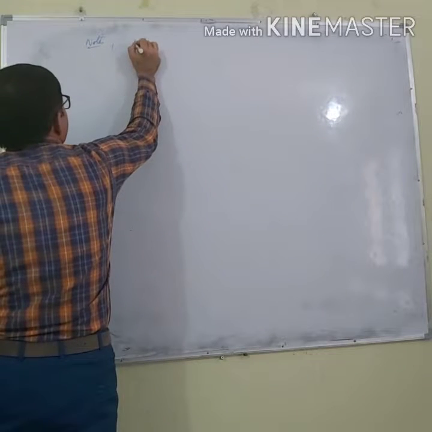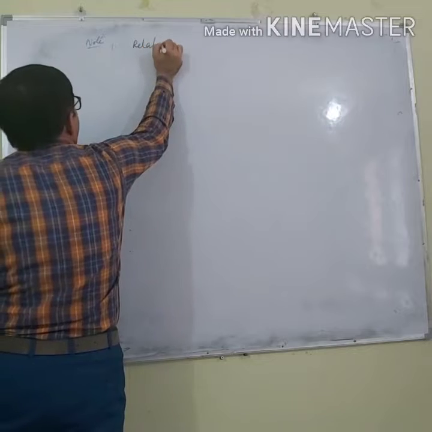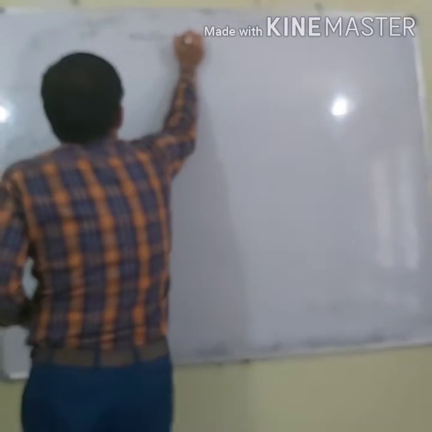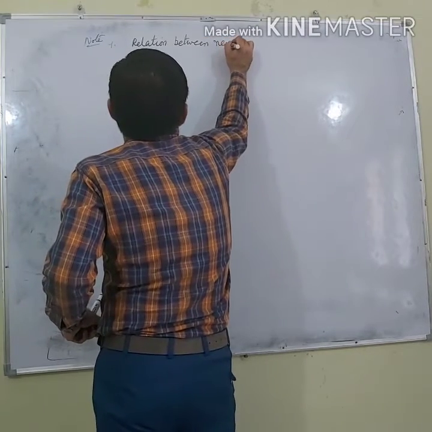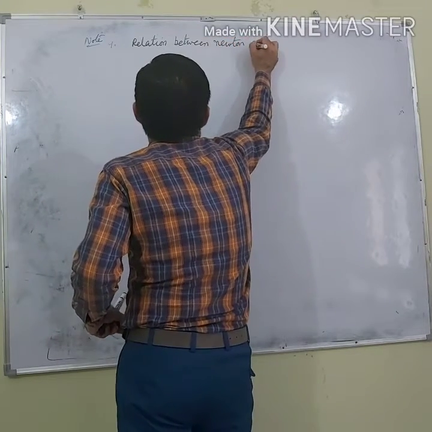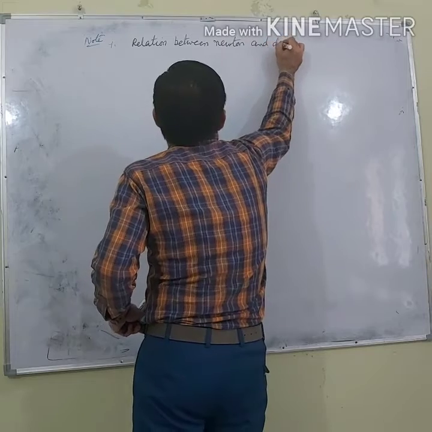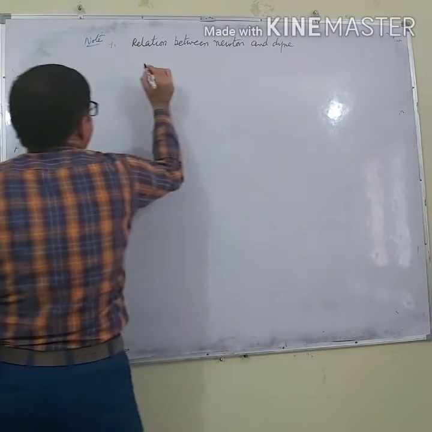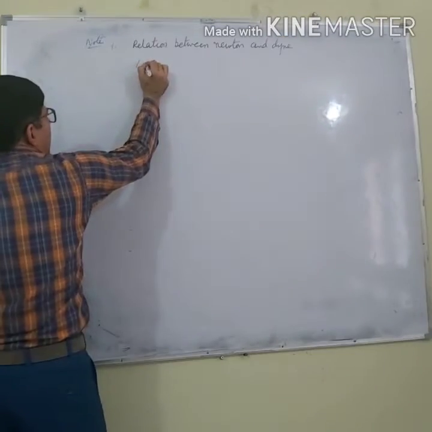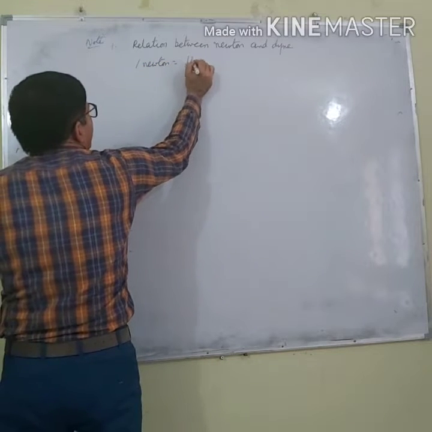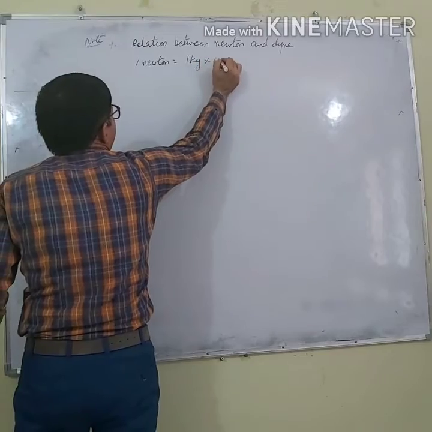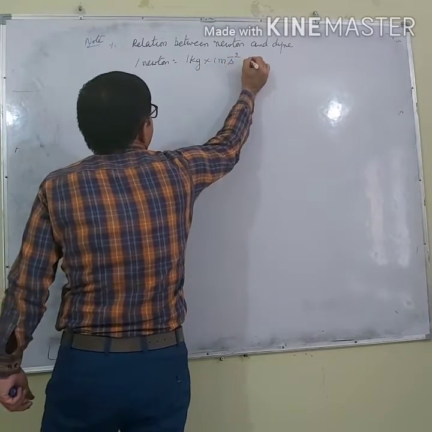Relation between Newton and dyne. Listen, 1 Newton equals 1 kilogram multiplied by 1 meter per second square.